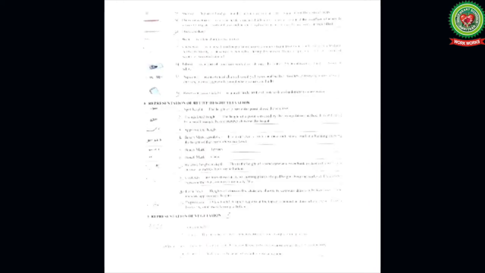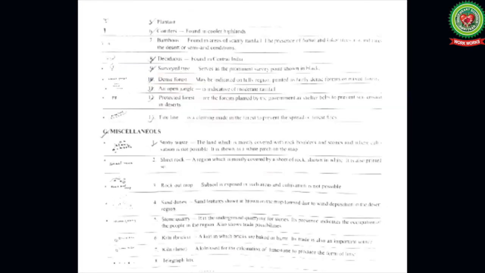Children, a list of conventional signs and symbols is given in your book from page number 18 to page number 22. We will discuss all these symbols with their meaning and how to identify them in the topo sheet. It is an important part of map reading.